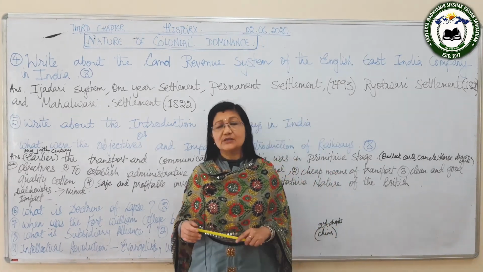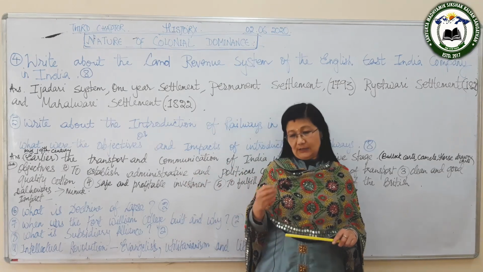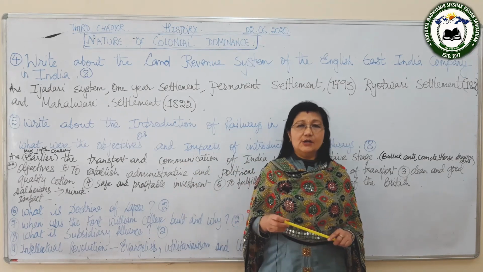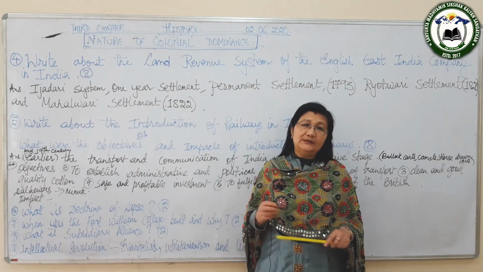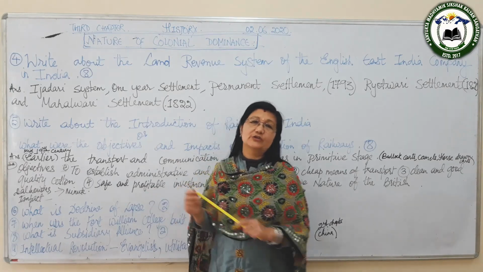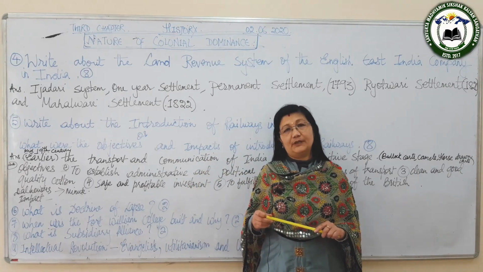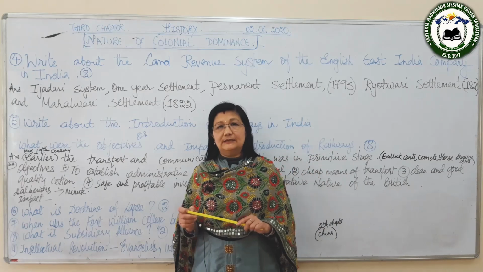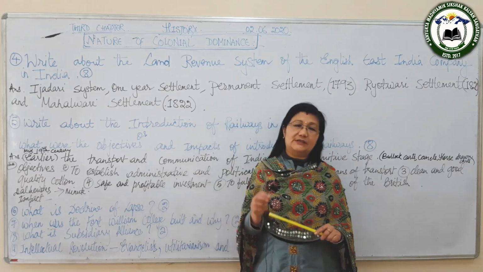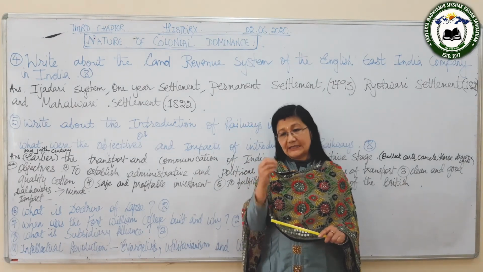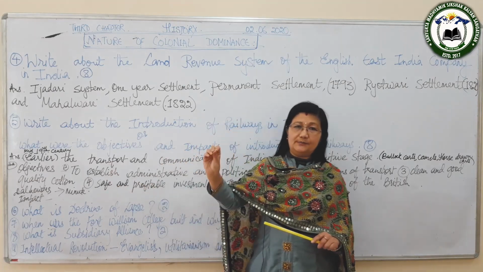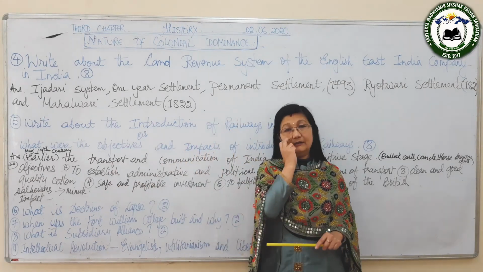The main purpose of the British in starting this land revenue settlement was to ensure the steady flow of the revenue into the treasury of the East India Company. It was not to modernize India or to benefit the Indians, but for the steady flow of revenue into the treasury of the East India Company.